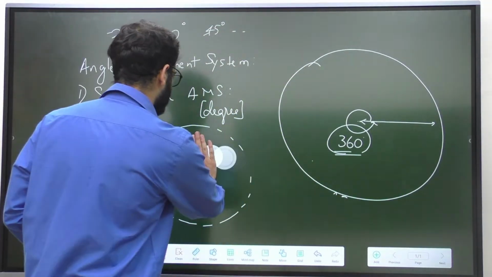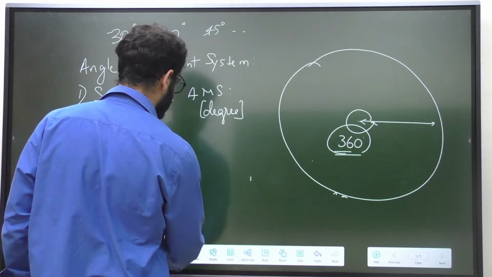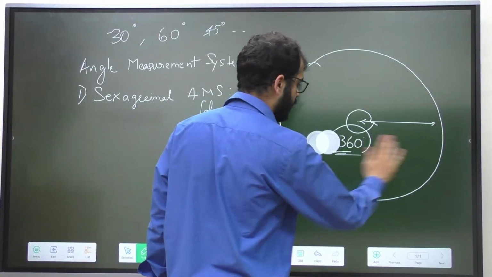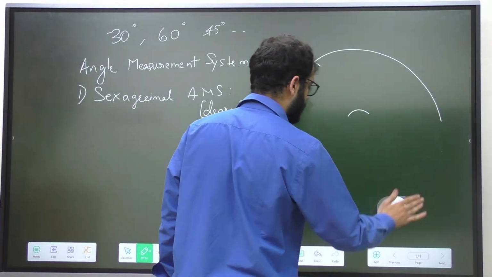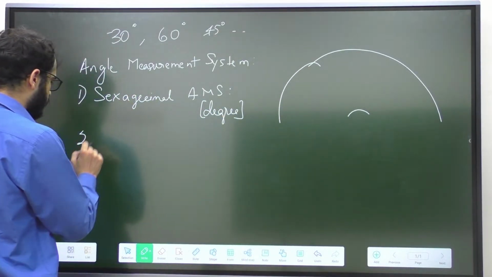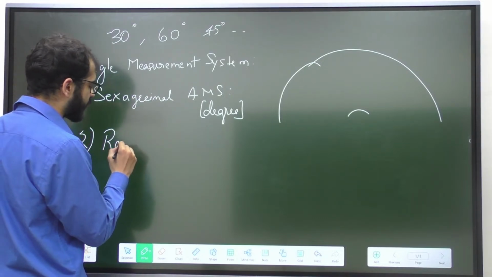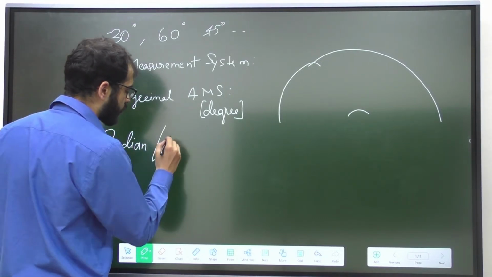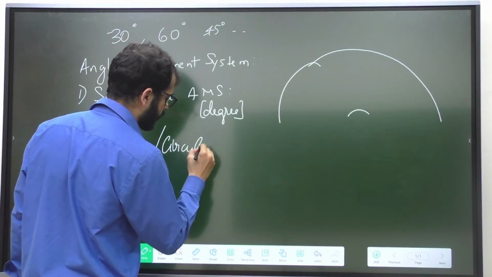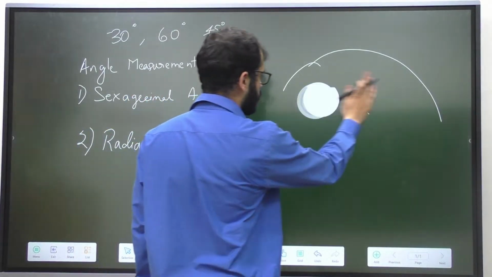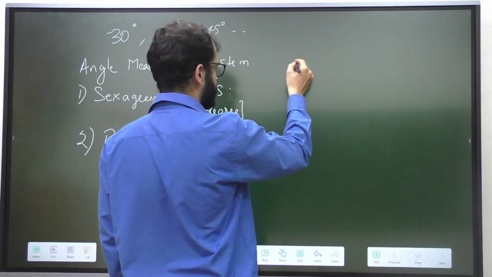So now let's try to understand a new angle measurement system which defines the unit of measurement of an angle based on the circle. This is known as the radian angle measurement system or circular angle measurement system. Let's try to understand what happens in this system.